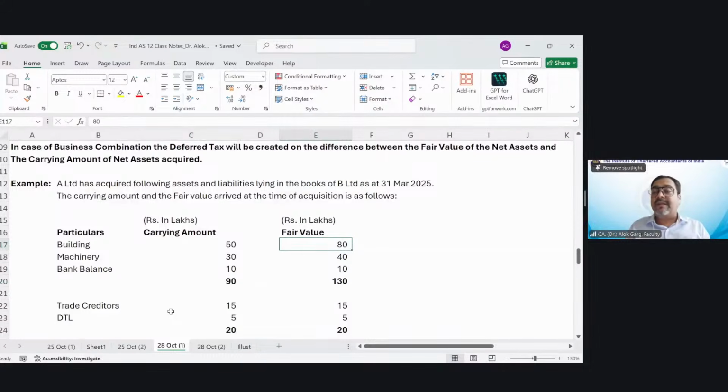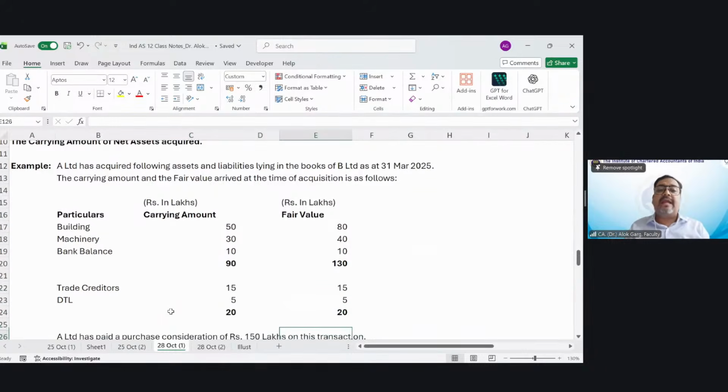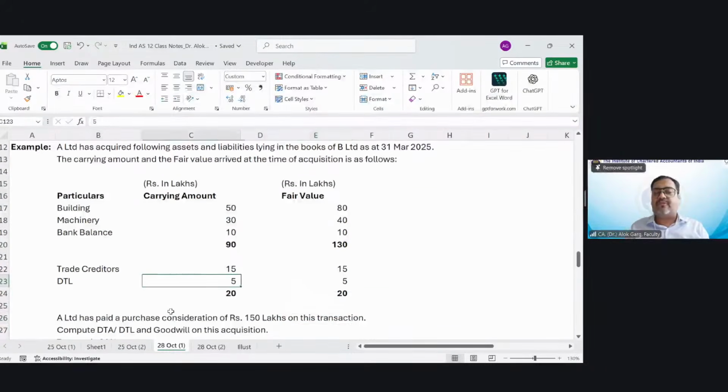The fair value of the building on the date of acquisition is 80 lakh, machinery 40 lakh, bank balance 10 lakh, and the total fair value of the assets is 130 lakhs. There was a trade payable of 15 lakh, which was considered as 15 lakh fair value, and a deferred tax liability of 5 lakh, also considered as 5 lakh. So this is the total carrying value and fair value of liability.